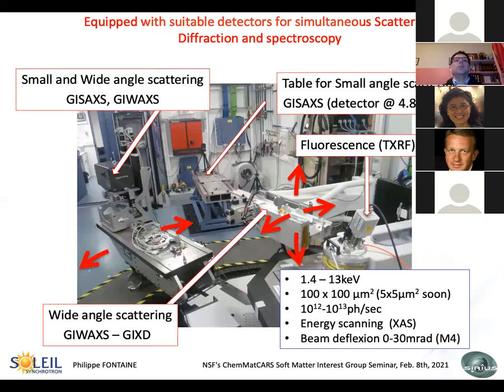This is an example of the equipment we can mount on this. So you have here the long mirror trough, with the fluorescence detector on it. So here we measure fluorescence directly. Soller slits plus a position sensitive detector measure grazing incidence diffraction. And we have a second diffraction arm here to measure GWAXS, small angle, or we can put the Pilatus detector here at 4.5 millimeters for GISAXS with the best Q min.